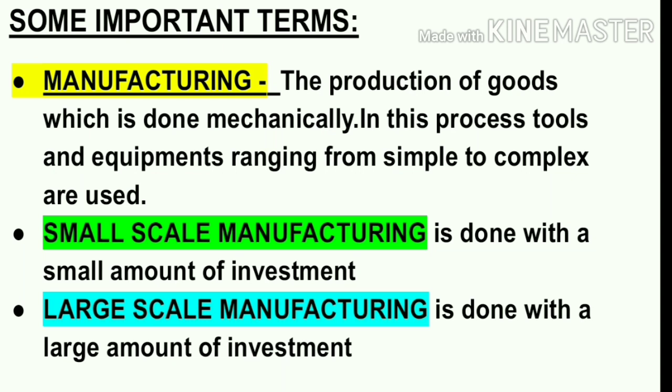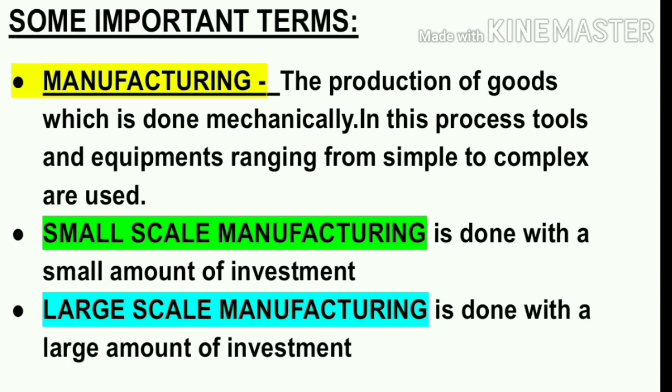But here, instead of using machines, we can see that more human labor is used. So students, these are small scale manufacturing. Manufacturing means the production of goods in a mechanical way by the use of tools and equipments ranging from simple to complex, and it is divided into two types: small scale manufacturing and large scale manufacturing.